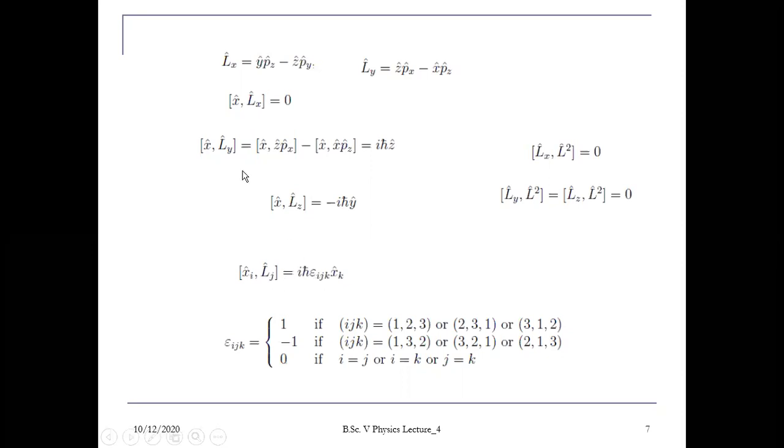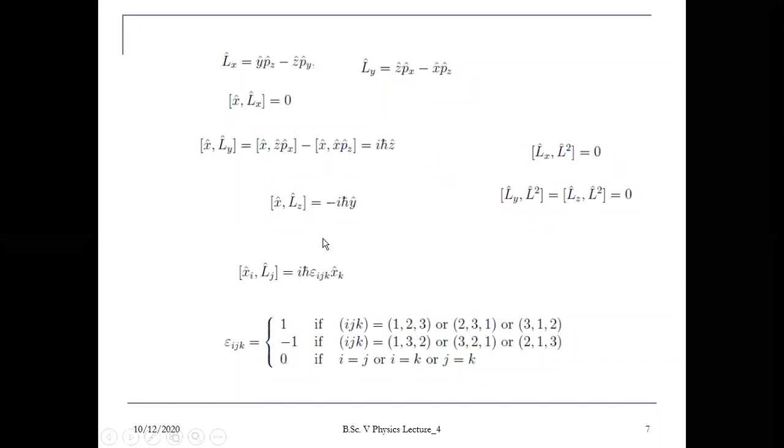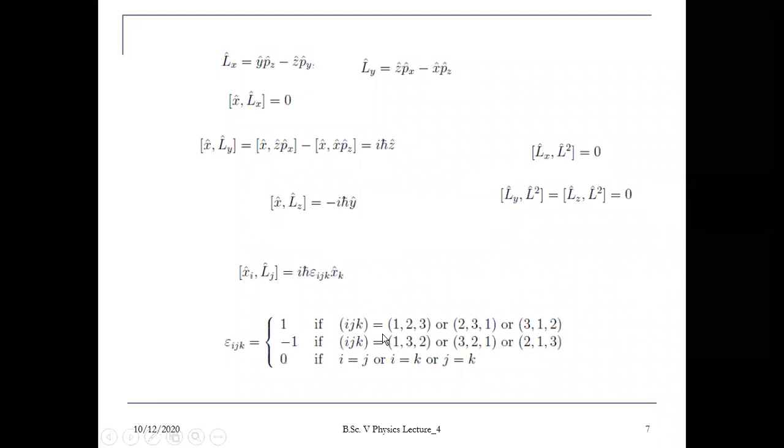And if all are same, like here x equals y, or i equals j, or i equals k, or j equals k, if all are the same, means like coordinates, then in that case this delta function will be 0 here, so you will get 0. So these are the commutation relations I have written in a generalized form here. So you can make several combinations, all the possible combinations for this case.